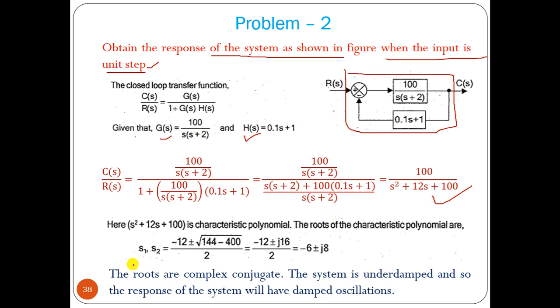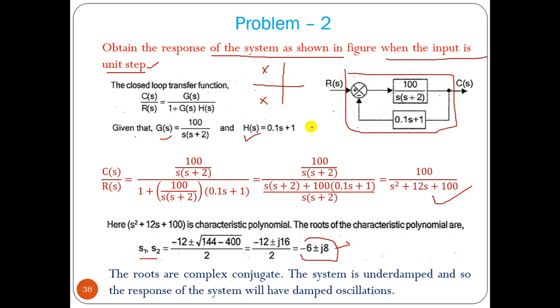Now from that we can find out the poles, s1 and s2. This is a quadratic equation, so we can apply the Shridhar Acharya formula, minus b plus minus root of b square minus 4ac by 2. What we get here is minus 6 plus minus j8. That means it is complex, so we have two complex poles.